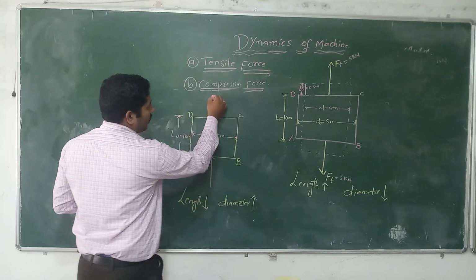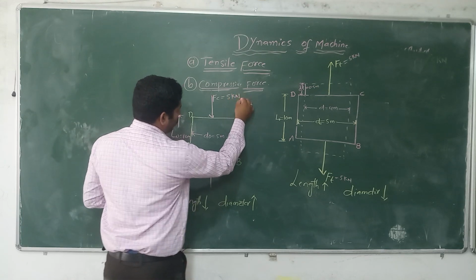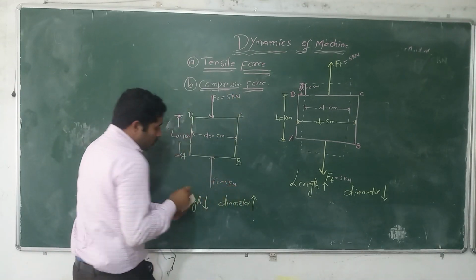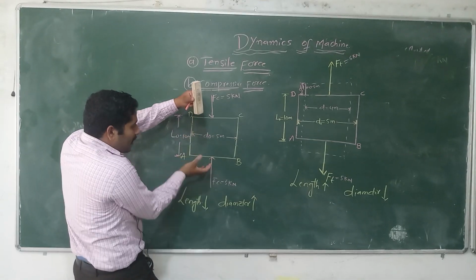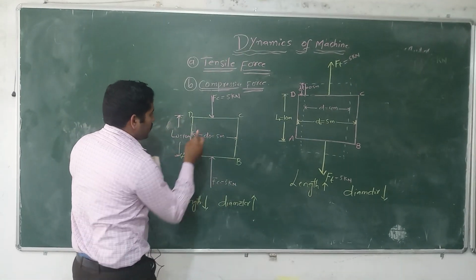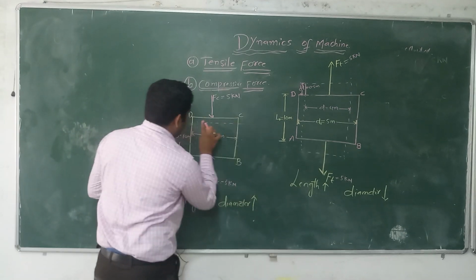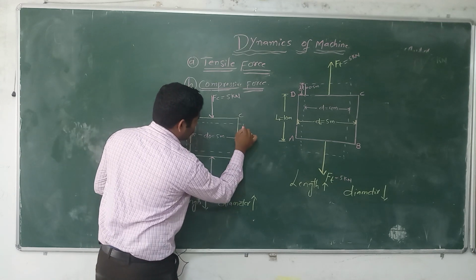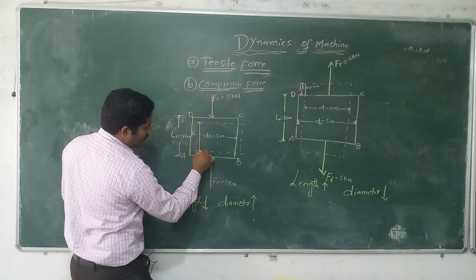Then what happened here? We applied the same compressive force, 5 kilonewton. Here also compressive force 5 kilonewton. Due to what happened here? If you apply compressive force, the length will shorten. The length will decrease, but the diameter will increase. See over here, this length decreases from here to here.